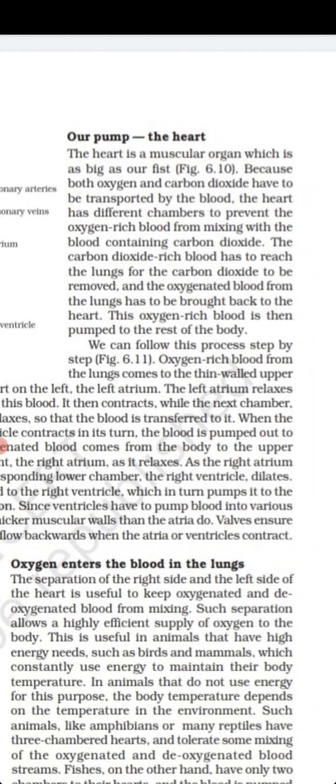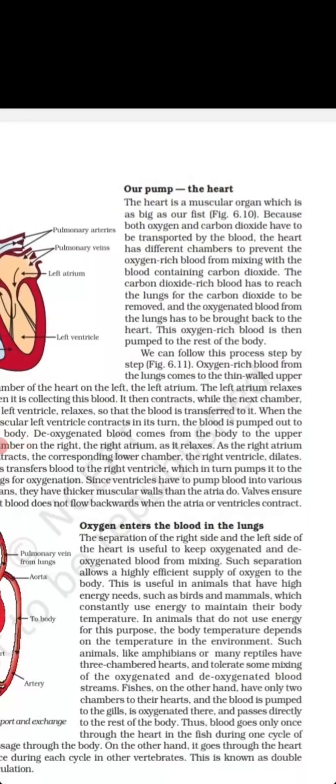The heart is a muscular organ which is as big as our fist. Because both oxygen and carbon dioxide have to be transported by the blood, the heart has different chambers to prevent the oxygen-rich blood from mixing with the blood containing carbon dioxide. Now we will discuss our pumping organ, the heart. The heart is a muscular organ surrounded by a pericardium.